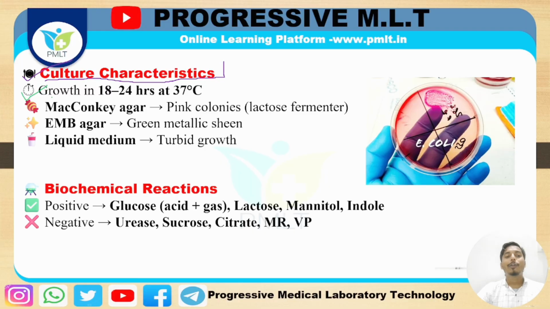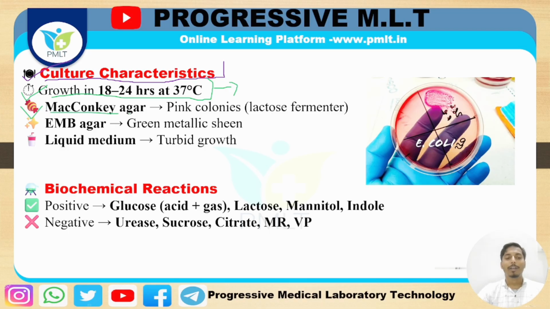Right? They grow for 18 to 24 hours at 37 degrees centigrade. It is the basic environment of bacterial growth. Understood? Now here I have mentioned only 3 culture media names. There are also lots of culture media like UTI agar where Escherichia coli may grow, like CLED agar, E. coli may grow, like nutrient agar, E. coli may grow. But here I have chosen the most important agars required for growing the Escherichia coli.